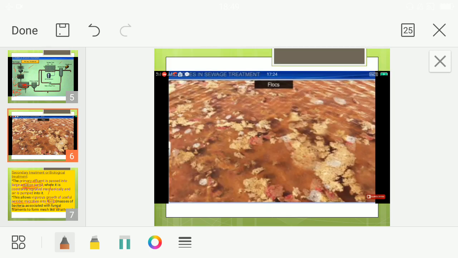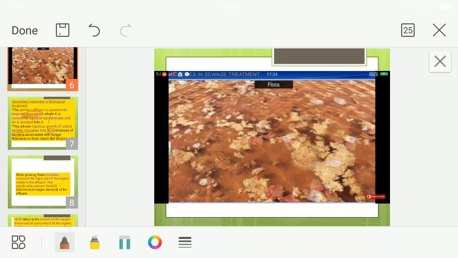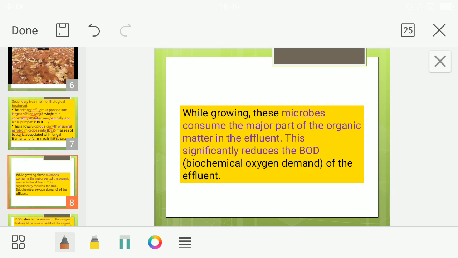You can see this diagram. This is the diagram depicting how the flocks look. Okay, so this is the picture of flocks. It's like a mesh which is composed of what? Bacteria and fungi. Clear? Now while these flocks are growing, these microbes consume a large amount of what? Organic matter. In the effluent, they are eating up all this organic matter. They are very happy. They are getting oxygen. They are getting food. They are eating and multiplying in number.